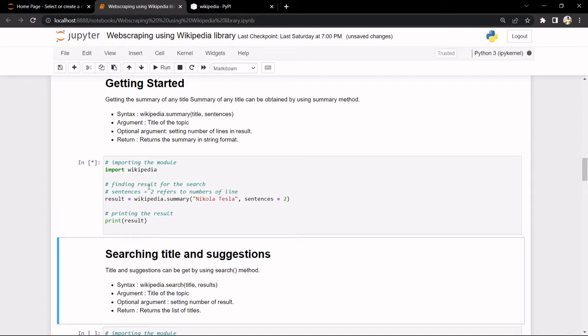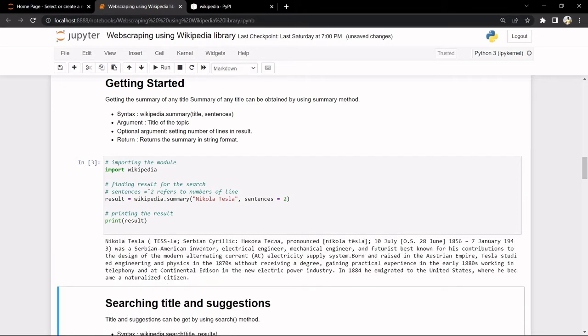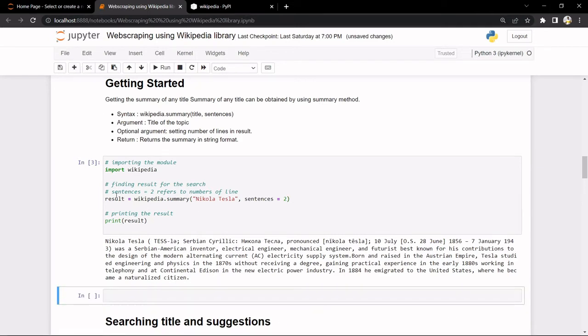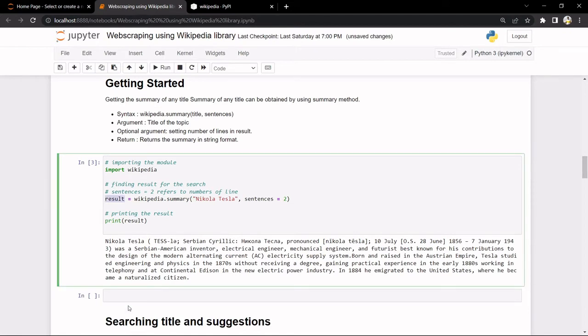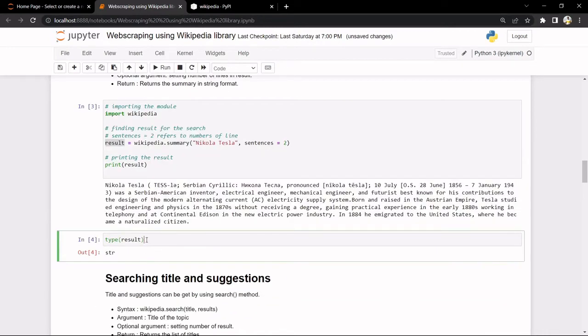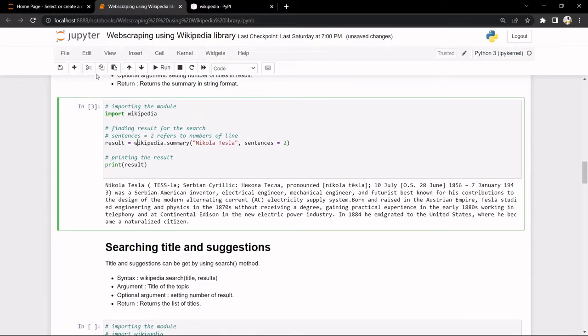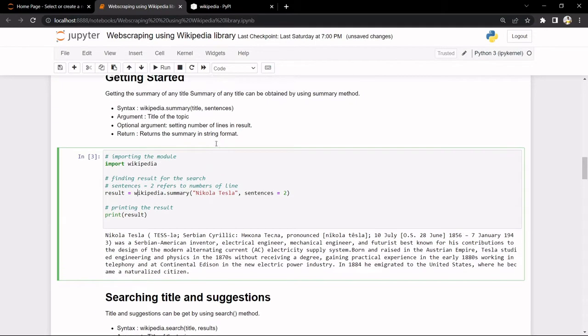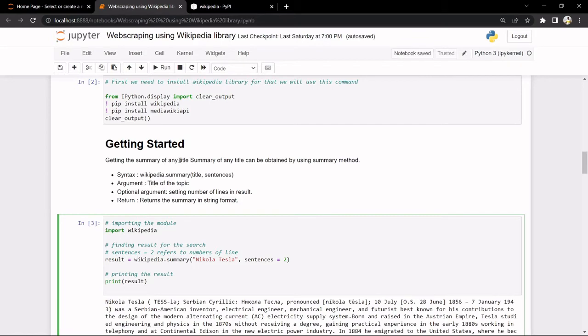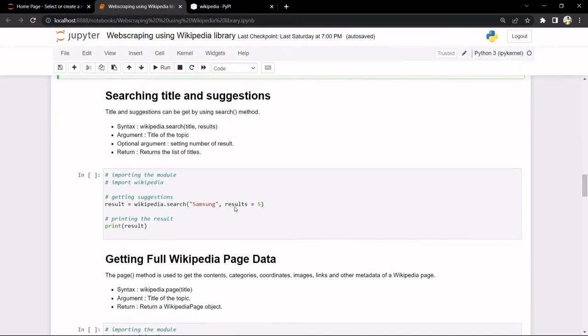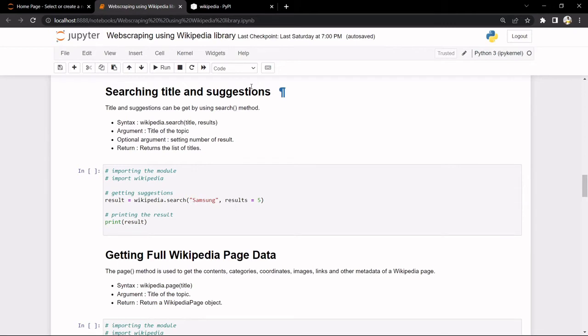So let's do it. This may take 1 or 2 seconds to get the data and print. Okay, so here we got the data. If I again check the type of the result, it should be of string type. Yes, it is string. So this is how we get the summary of any title that we give. So this was about how to get the summary of the title. Now let's move on with searching titles and suggestions.